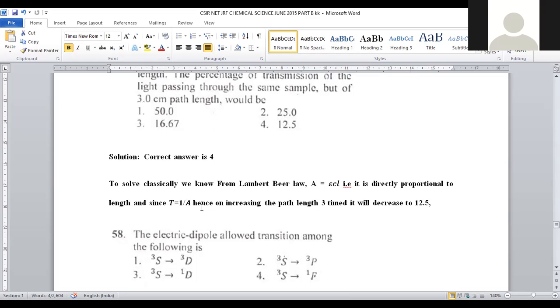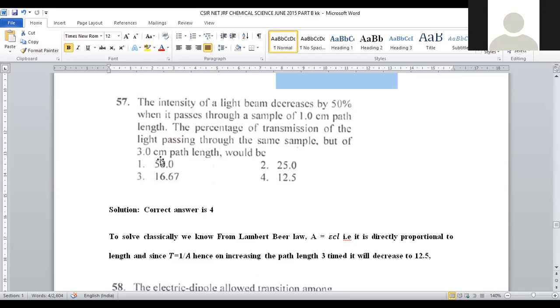Absorption and transmittance both are inversely proportional, reciprocal to each other, right? So here, increasing the path length 3 times, initially 1 centimeter, rising into 3 centimeter, the percentage of transmission will be lowered by 12.5.